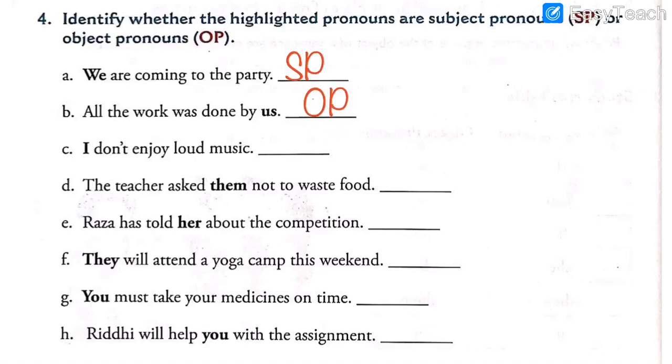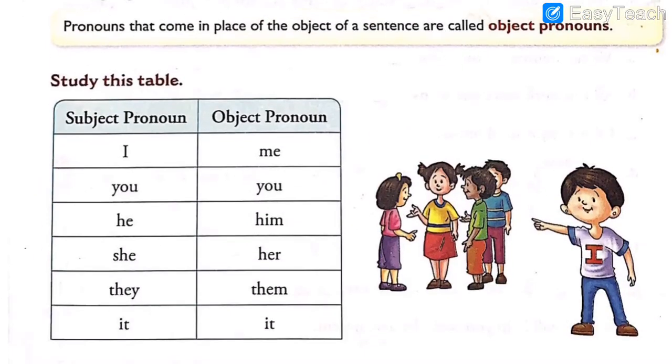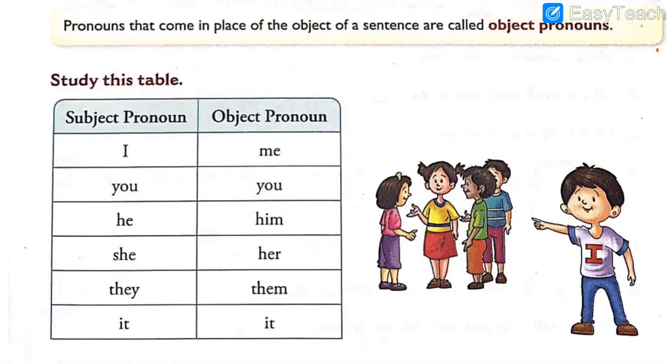So now moving ahead to number 3. I don't enjoy loud music. So the highlighted word over here is the first word I. I is the pronoun that has been used over here. Let's have a look at the table. Is the word I given in the table? Yes, we could see the word I over here. The word I is used and it falls in the category of subject pronoun.